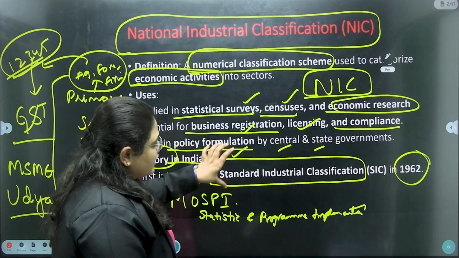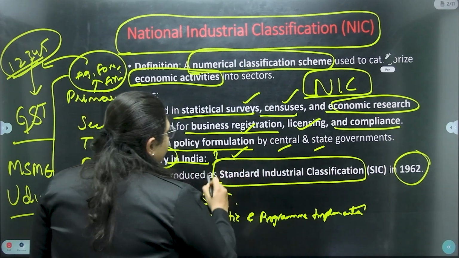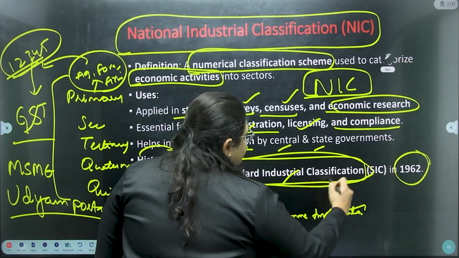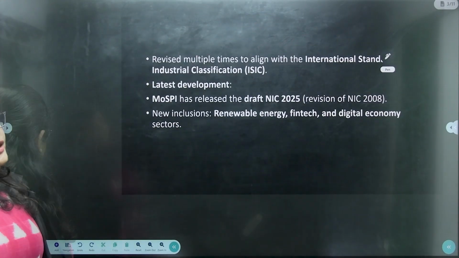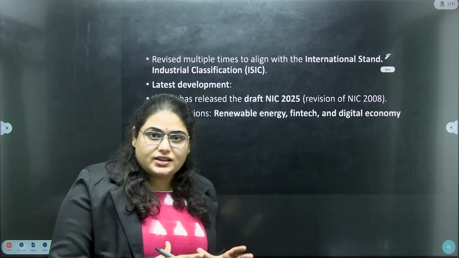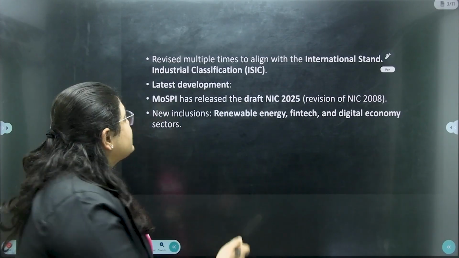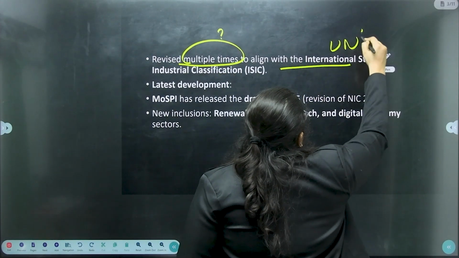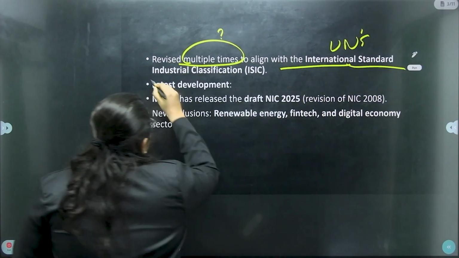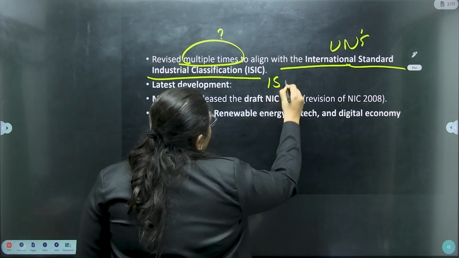So this NIC was earlier called the Standard Industrial Classification, introduced in 1962, and it has been revised multiple times. Why? To align with the UN's International Standard Industrial Classification, ISIC.